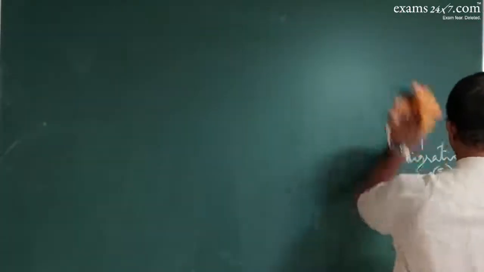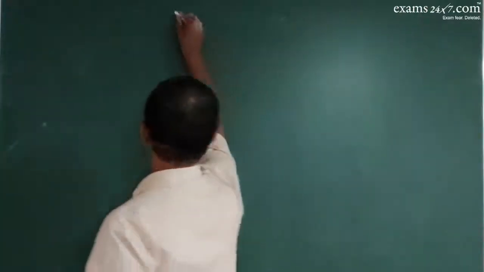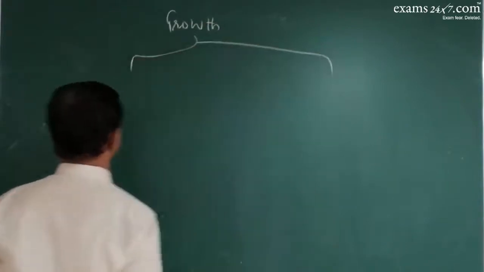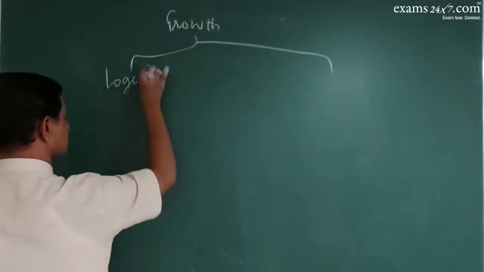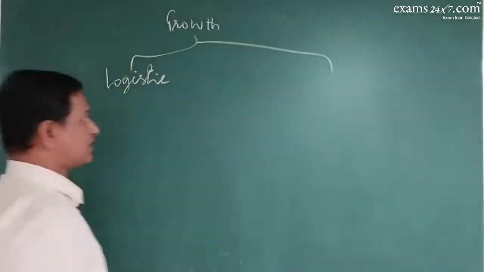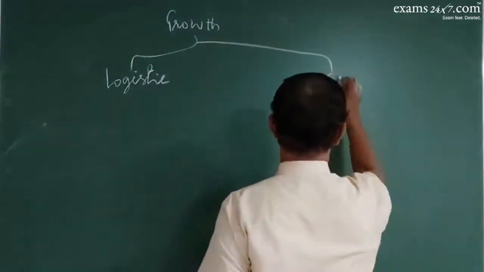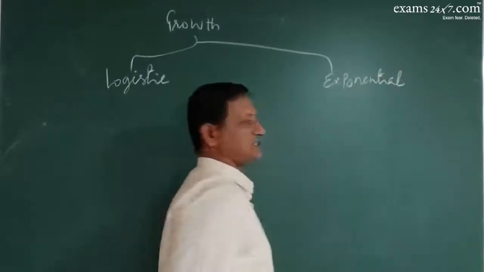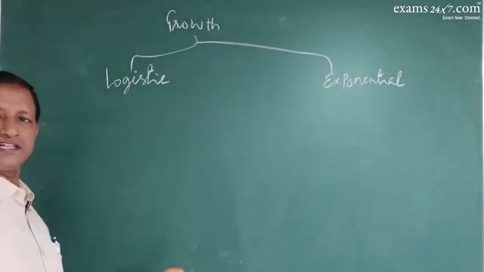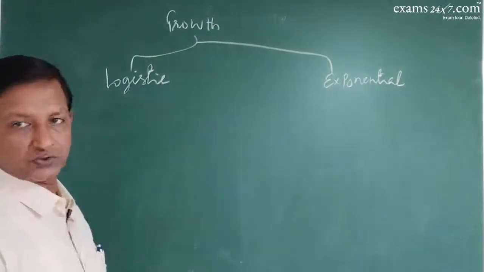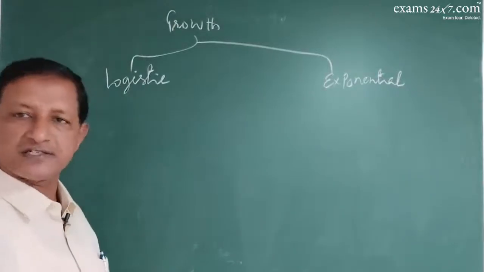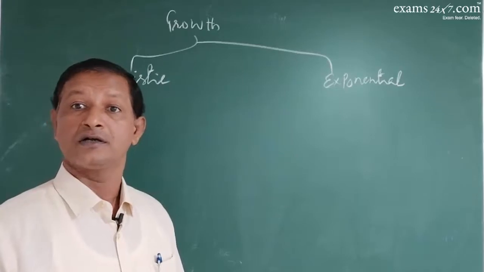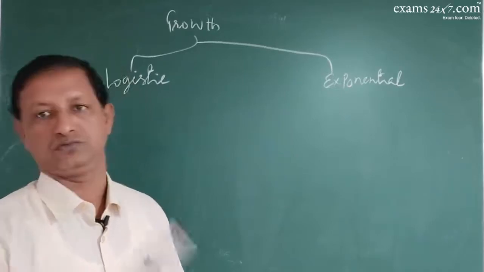And population growth can be logistic growth or the exponential growth. Logistic growth or exponential growth. Logistic growth is the desired growth. Exponential growth is not desired in any given population because it will come to end very soon.